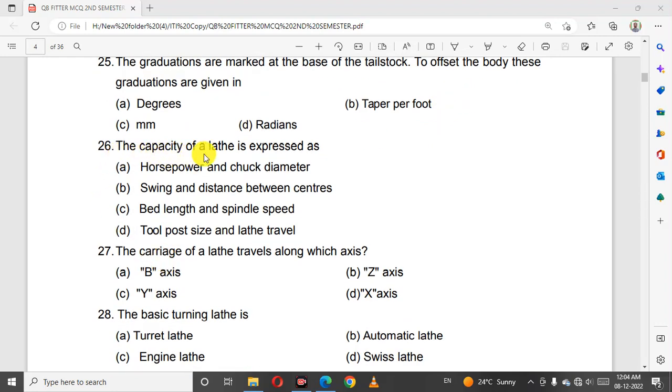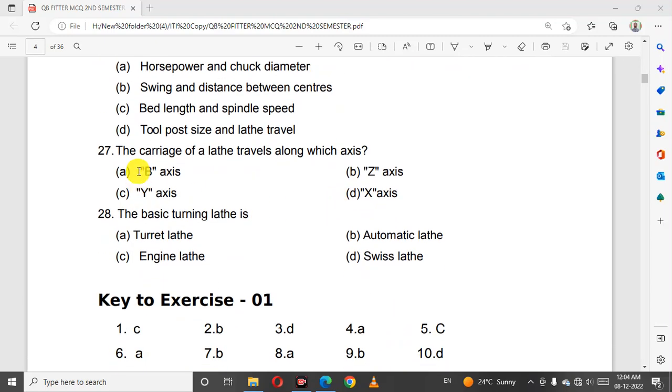The capacity of a lathe is expressed as swing and distance between centers. The carriage of a lathe travels along the z-axis. The basic turning lathe is engine lathe.